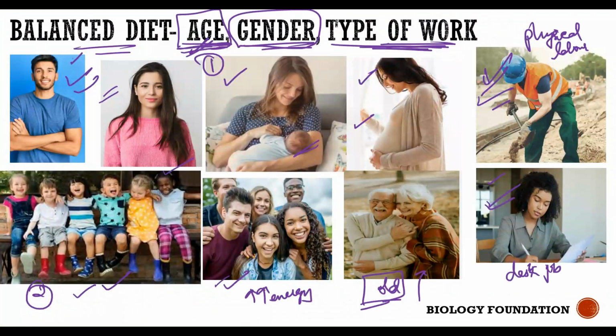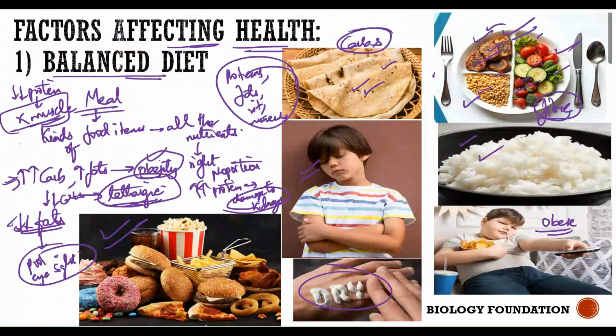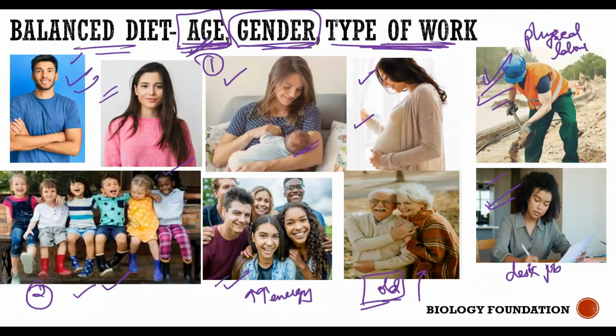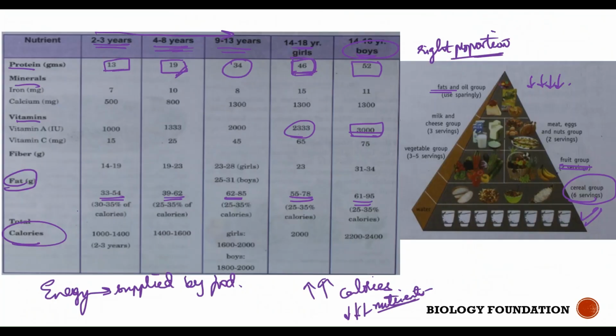So in today's class, we have discussed what are the factors affecting health. First is diet. If you eat a balanced diet, then you develop into a healthy individual. Balanced diet is nothing but taking appropriate amounts of all the nutrients in your meals, including all food items having proper nutrients in them in appropriate proportions. Different people require different amounts of these nutrients depending on their age, their gender, and the type of work they do.